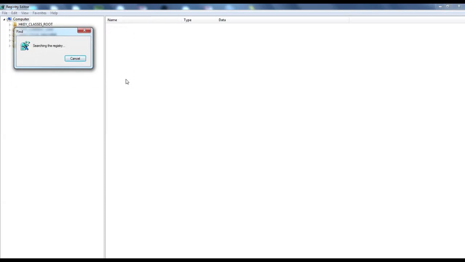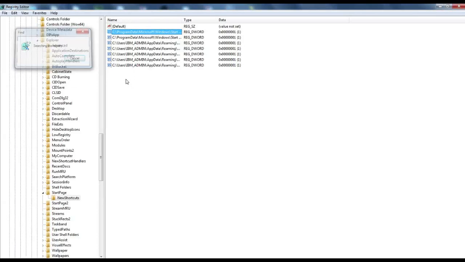The registry editor is trying to find that particular keyword. If you don't find it at first attempt, then you can click on F3, click on F3 again, keep clicking on F3 until you find this particular key in a folder called uninstall.